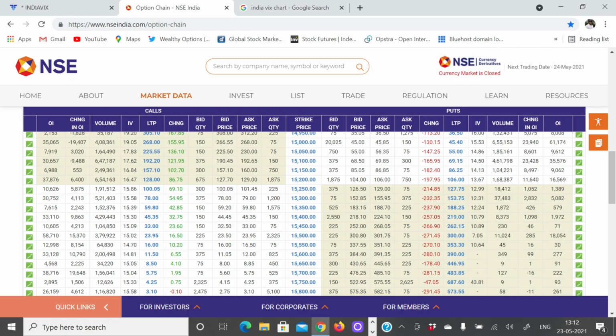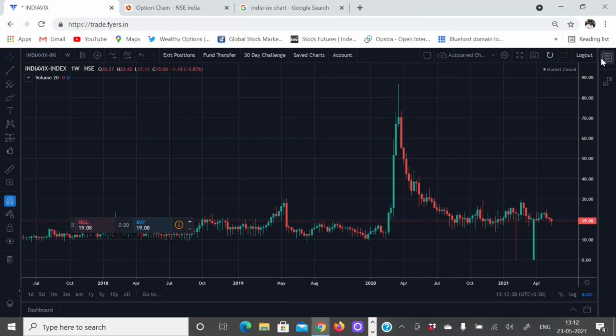Whereas for call options, the implied volatility is 16.47. This is because in the last one week, especially this particular week, markets rallied like anything. The market shot up by probably 4 or 5% this week, which you can see here itself.